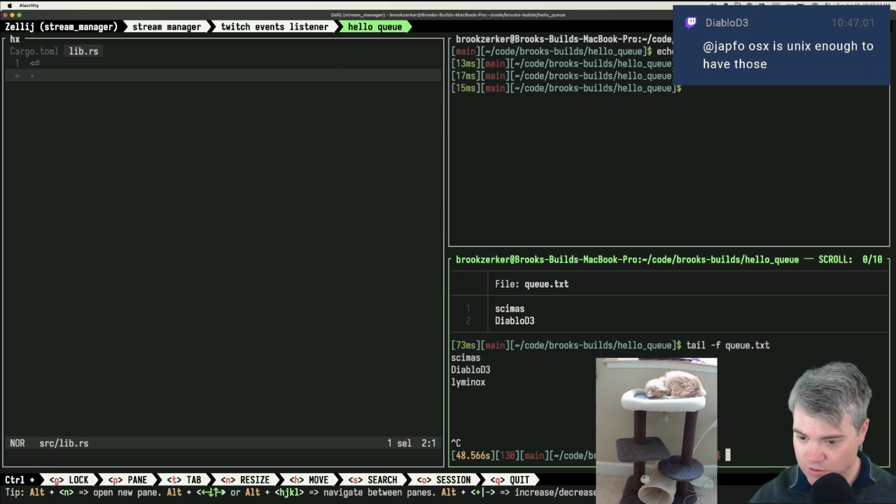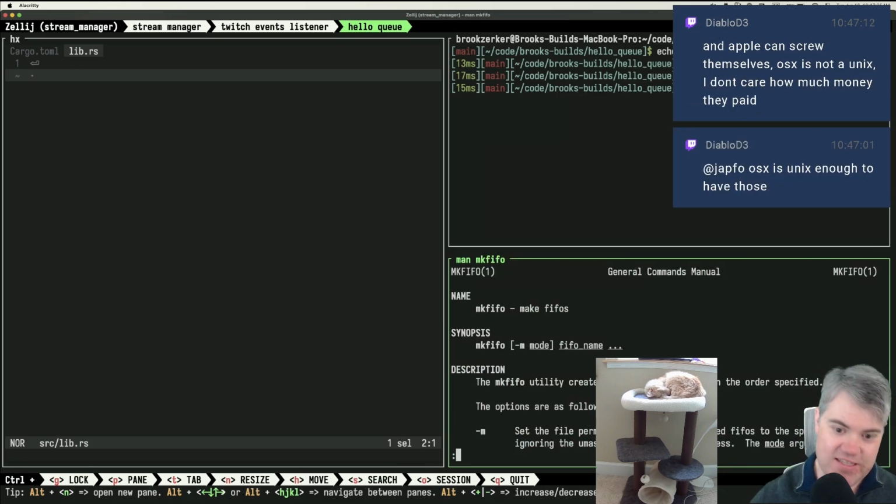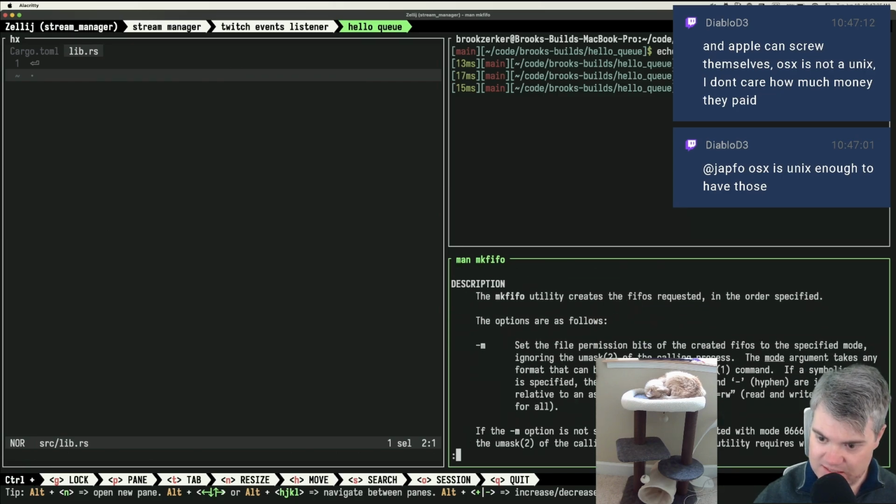So if I use mkfifo, make FIFOs. Thank you for that, man. Creates the FIFOs requested in the order specified. The options are as follows. Set the following permission bits. Okay.